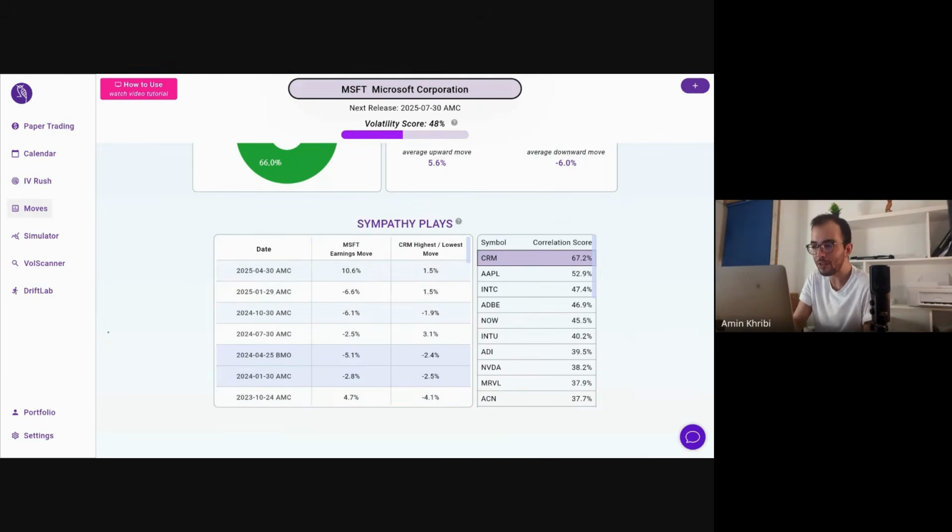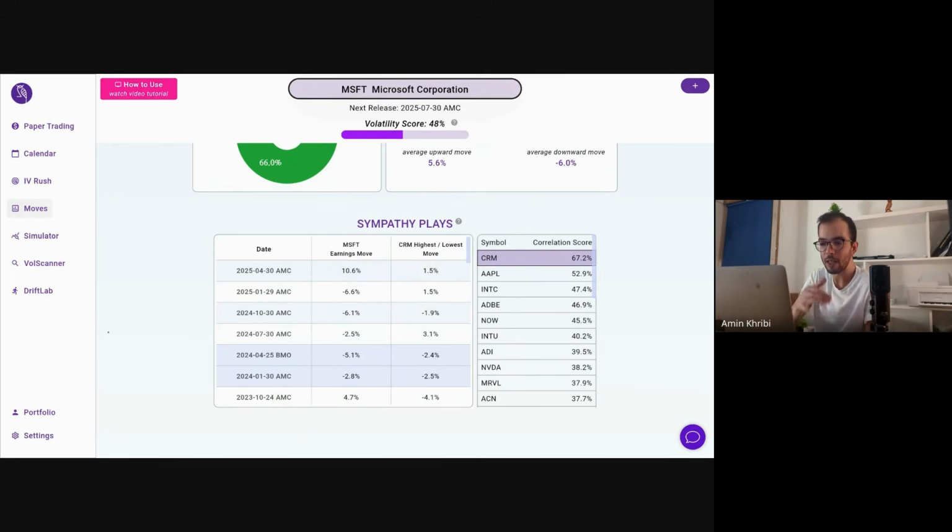And so as you notice, for Microsoft, the top names sort of make sense, where the highest correlation we found was with CRM, with Salesforce, a correlation of around 67%. What does it mean? It means that usually when Microsoft moves a lot on its earnings days, CRM actually does the same on that same day.